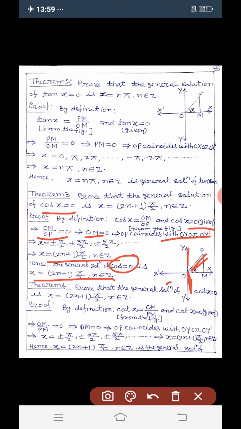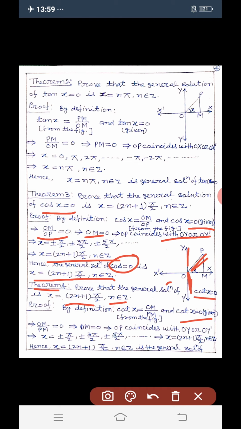Theorem 4. Prove that the general solution of cot x = 0 is x = (2n+1)π/2, where n belongs to integer. Dear students, by definition cot x = OM/PM, that is base by perpendicular from the figure, and cot x = 0 is already given.